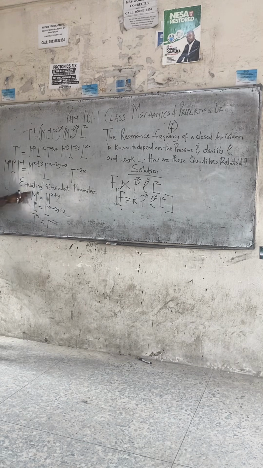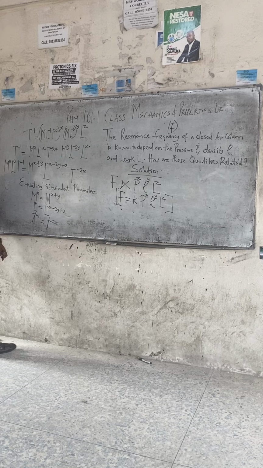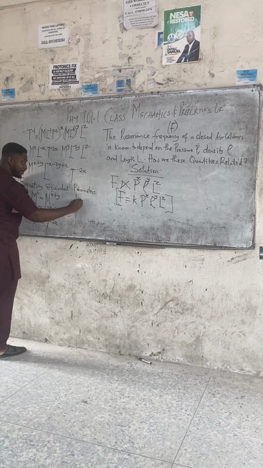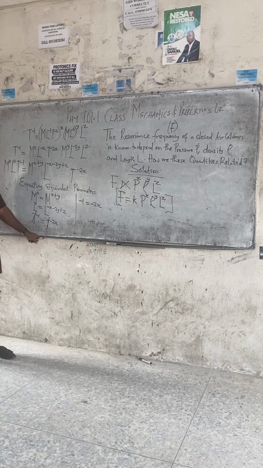Class, which is the easiest to solve among these 3? The one that has only one unknown, x, is the easiest. In this equation, t is on the left hand side, t is on the right side. T can cancel t. So minus 1 equals minus 2x. Because we have t here, we have t here. T can cancel t, and minus 1 equals minus 2x.